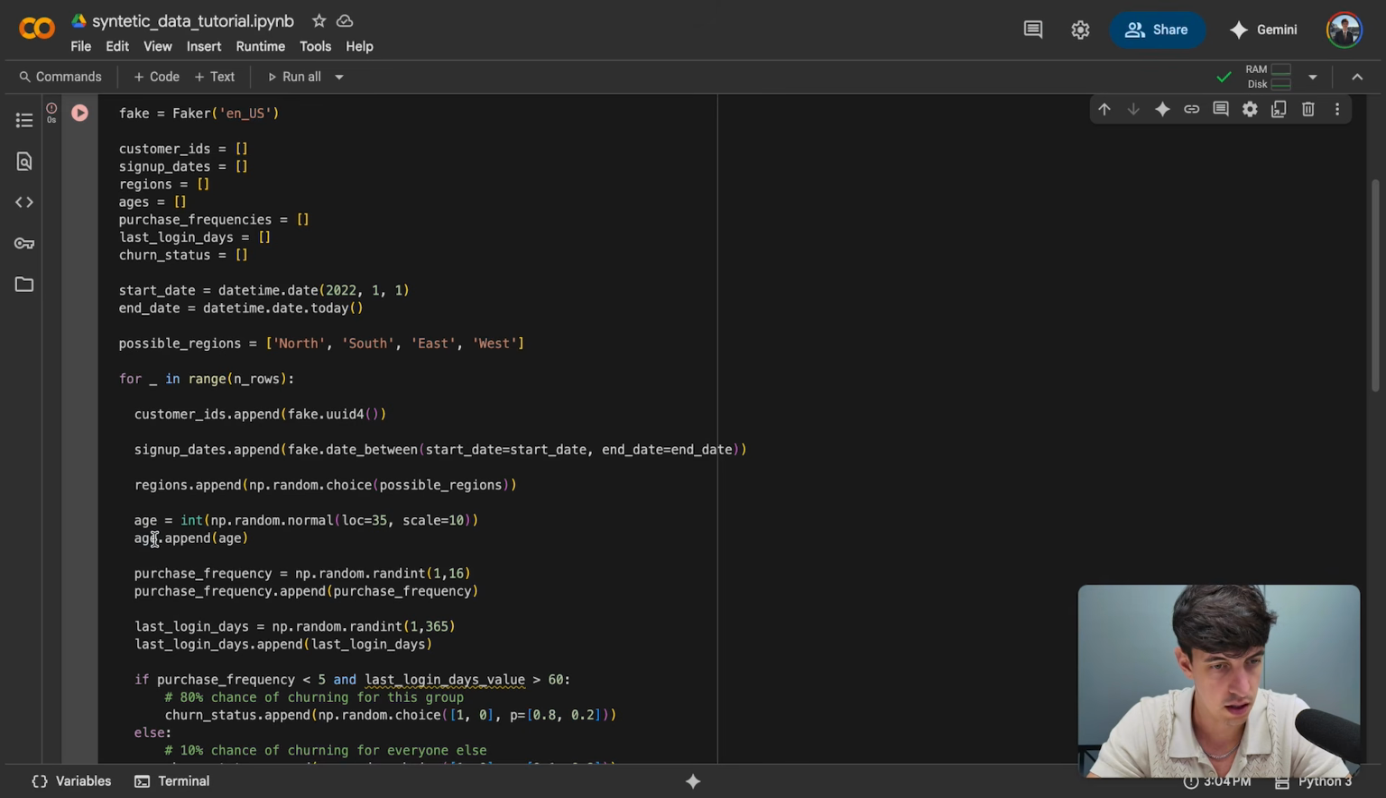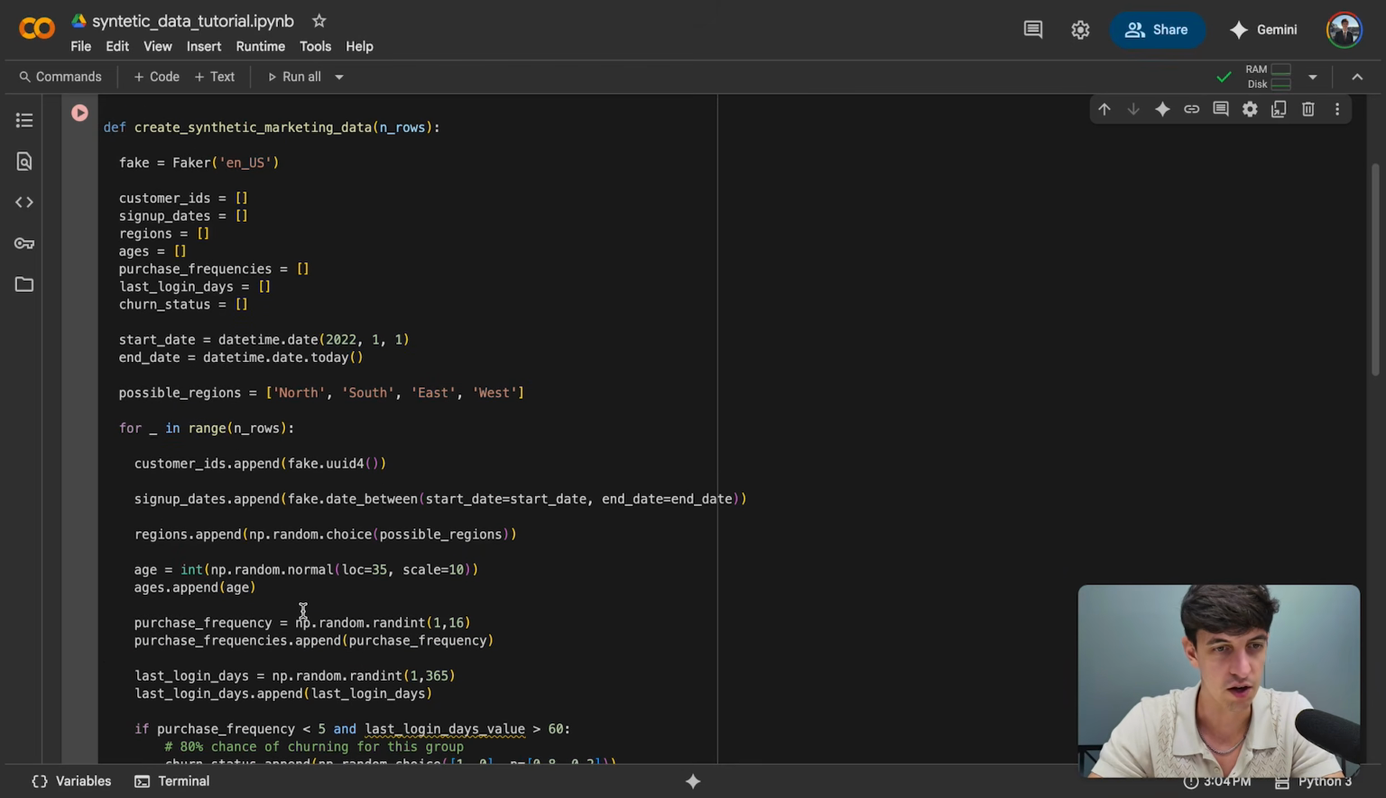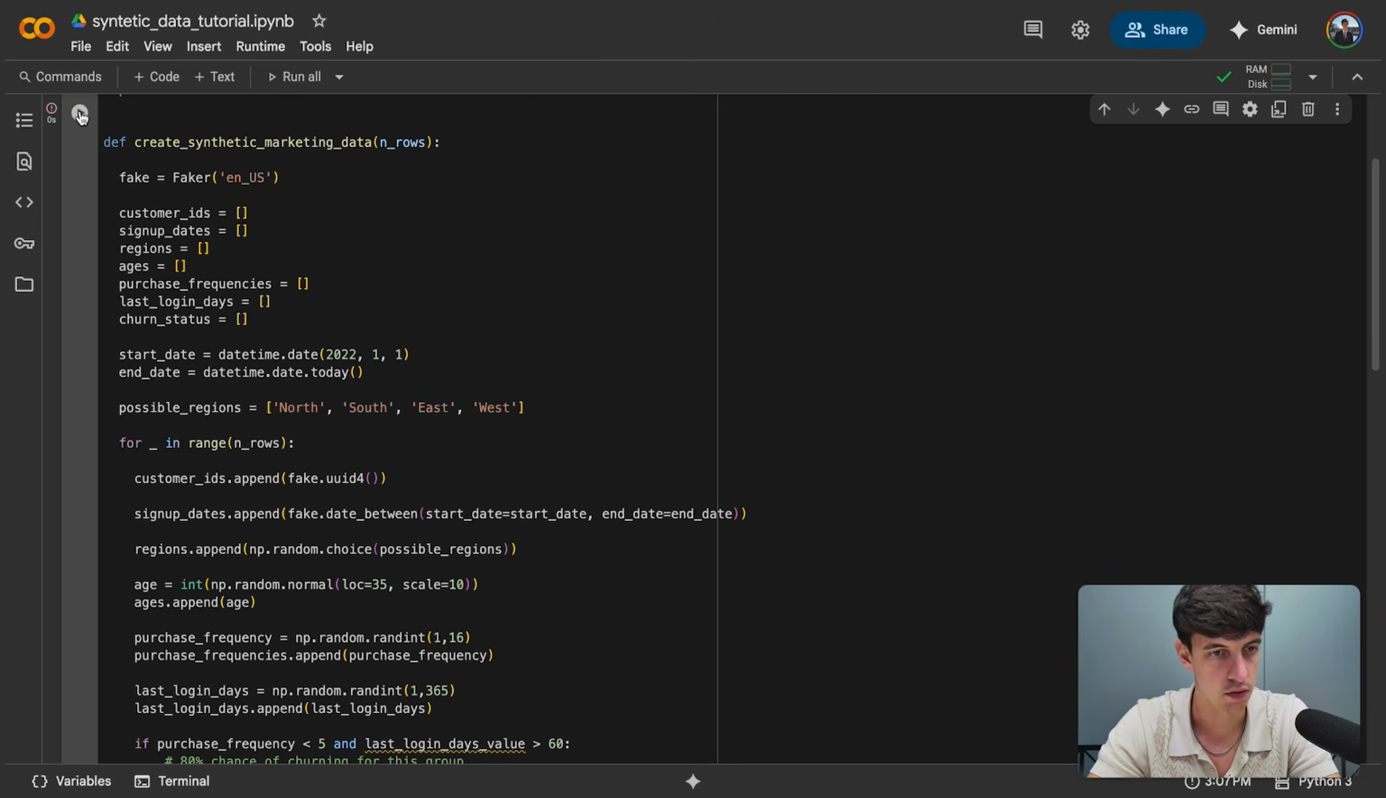So actually, instead of age, it should be ages.append(age), right? Because this is the line where we use the integer. And now that I look at it, also here, the purchase frequencies, I think I messed up the namings. So yeah, hopefully there's a bit of live debugging, as you usually do when you code. Let me try to run this one.